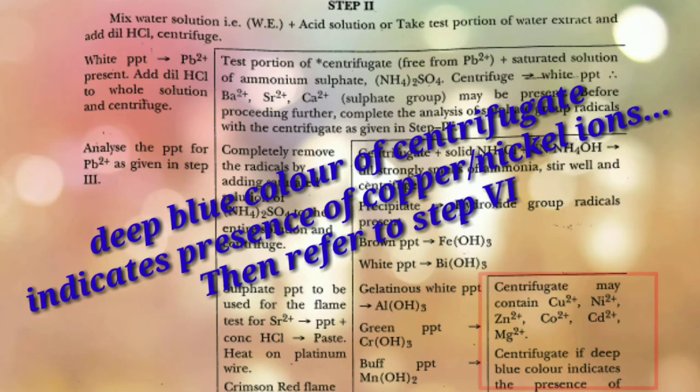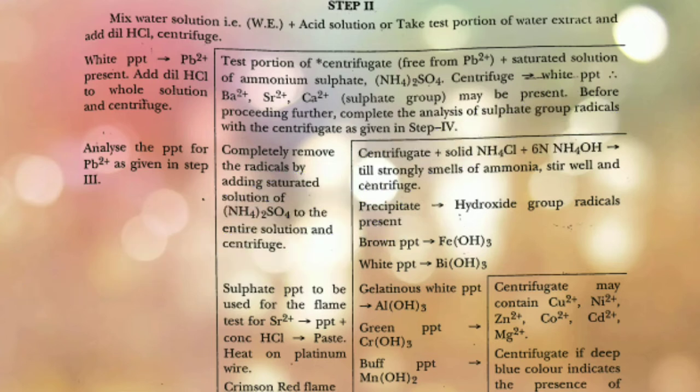So we need to refer step 6 for its analysis. So in this way, we can refer step 2 for the separation of cations into groups. So students, let us follow the table of step 2 and carry out the following test so that we can get the one more cation.